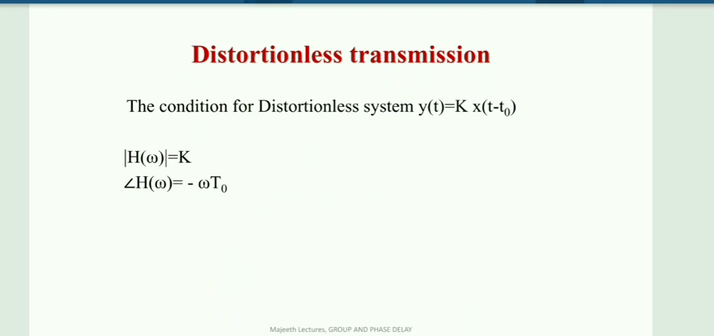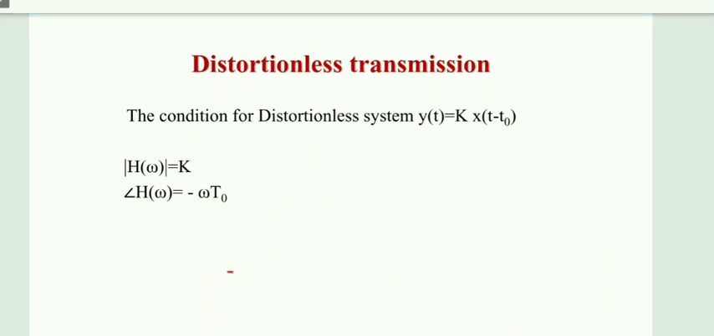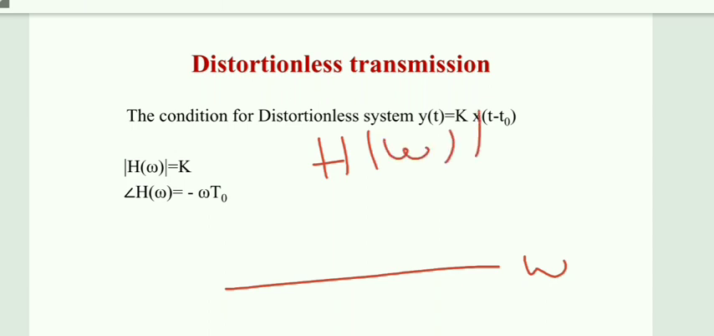See, H of omega is equal to K. I draw the magnitude response first. Magnitude response is drawn between omega and mod H of omega. So whatever be the omega value, as omega varies from minus infinity to plus infinity, the magnitude is always constant K. So it is simply K.